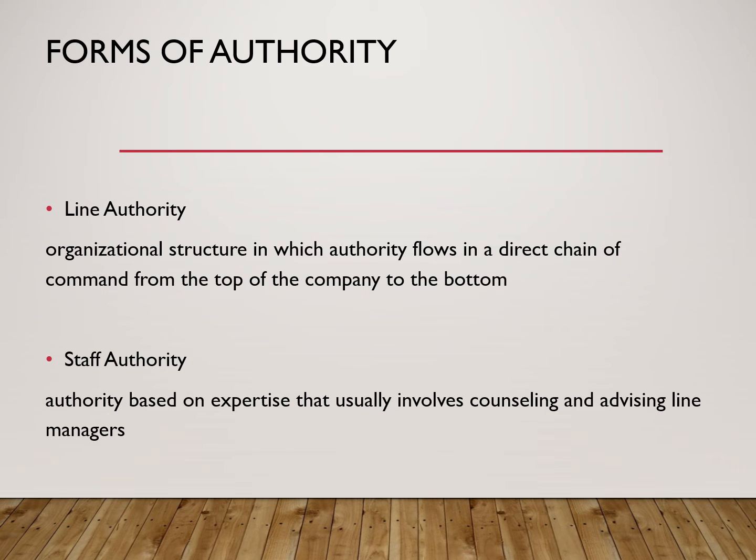So there are two forms of authority. Line authority is when authority flows in a direct chain of command from the top of the company to the bottom. Staff authority is authority based on expertise that usually involves counseling and advising line managers.